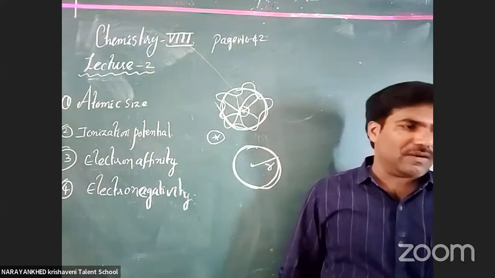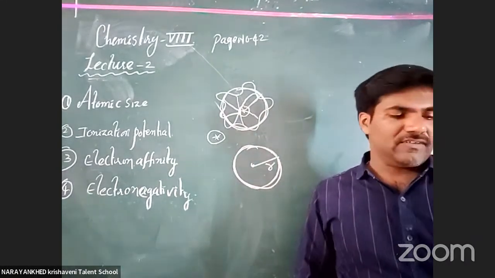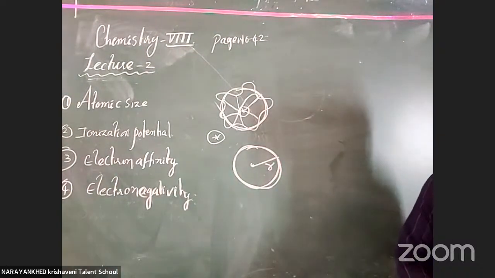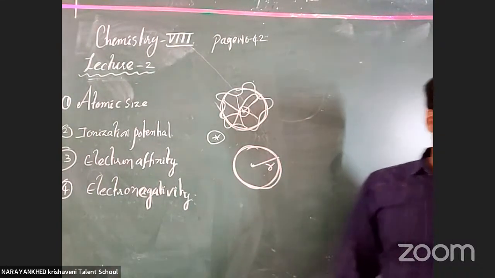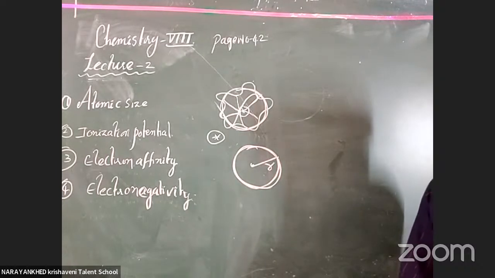This is one more component. In a group of atoms, the probability distribution of electrons is influenced by the presence of neighboring atoms. Hence, the size of an atom may change from one environment to another. Clear or not?